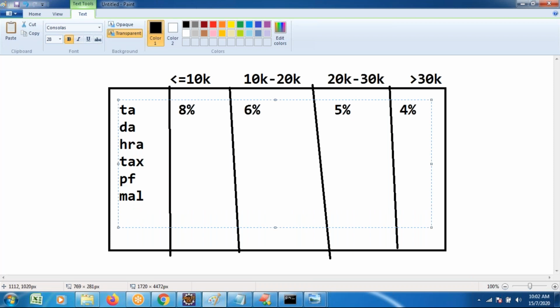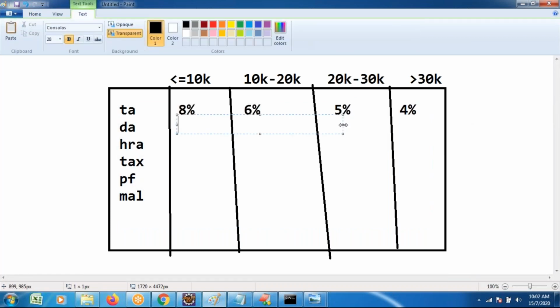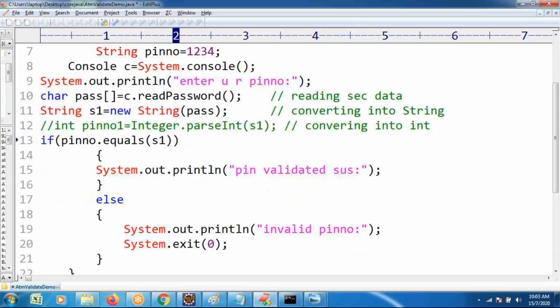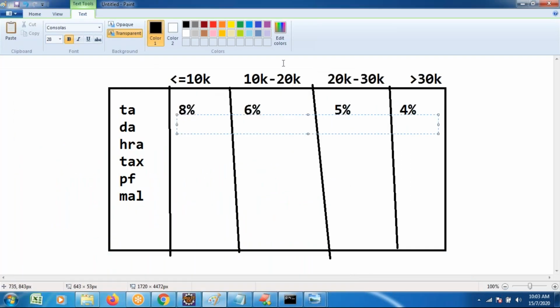Similarly, we want to do DA. From the DA point of view, they're giving some logic. DA of employees is based on their basic salary, and they're providing some conditions. Based on these conditions, I wanted to evaluate. Previously you found only one condition evaluation. But is there a possibility to write multiple conditions?